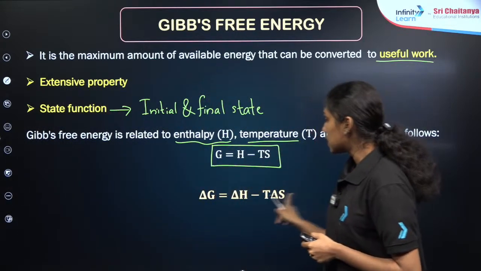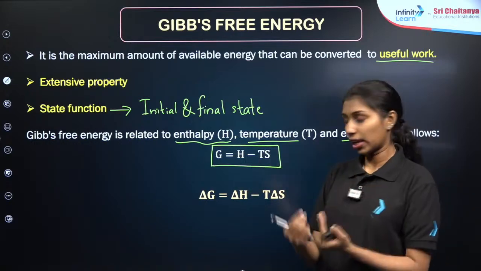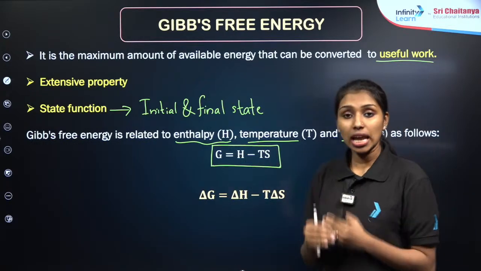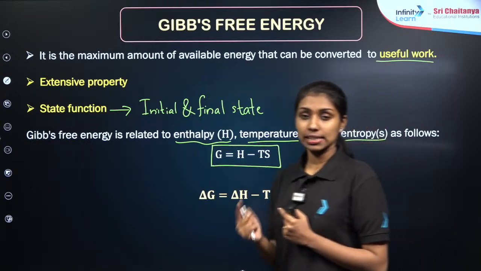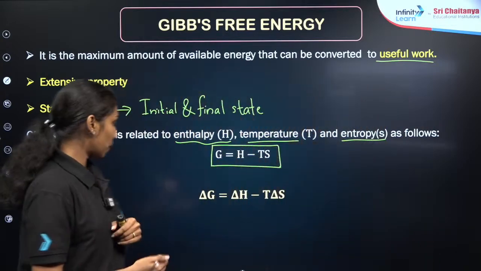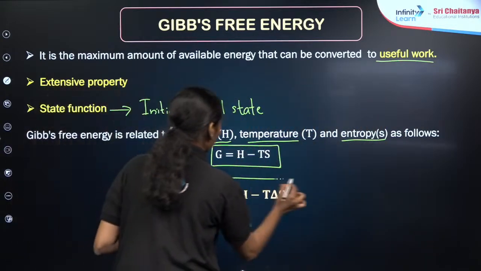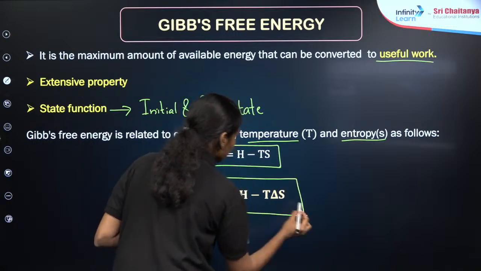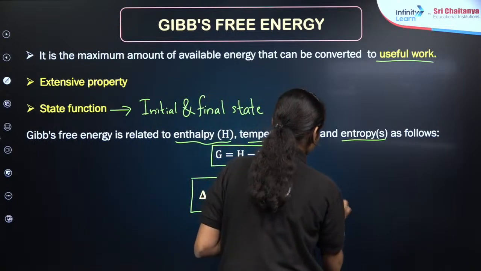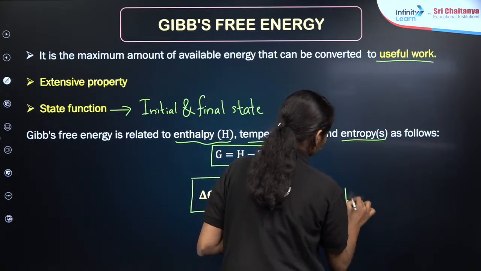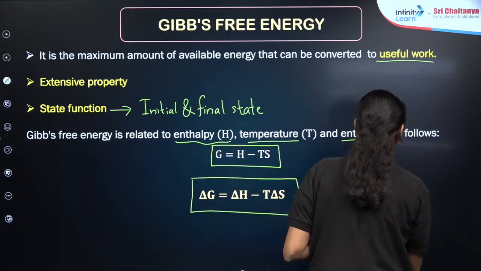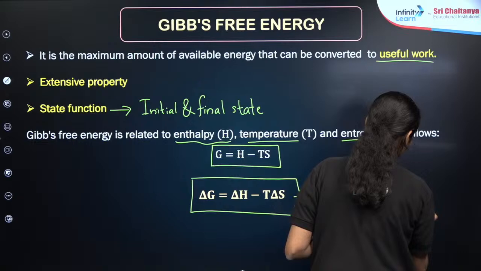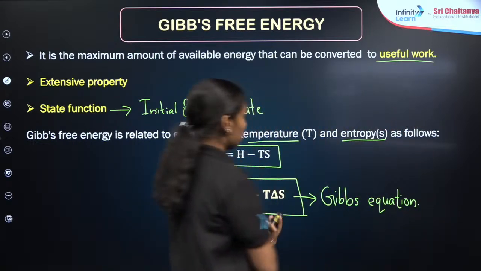Now we will be modifying this formula like that. Change in Gibbs free energy, delta G, is equal to change in enthalpy, delta H, minus T into delta S, where delta S is the change in entropy. This particular equation is known as the Gibbs equation. Based on this equation, you will get more problems in JEE Main exams. Clear?